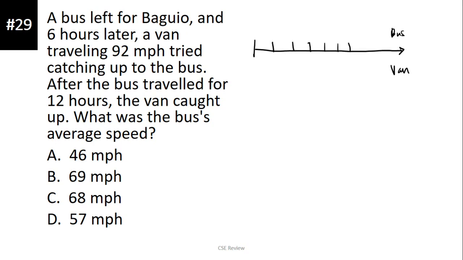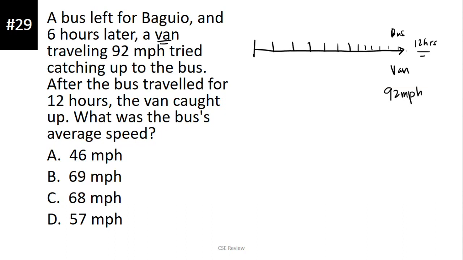Tapos, nagsimulang bumiyahe yung van. Traveling, ang van daw na-travel 92 miles per hour. Okay? Now, ang sabi, after the bus traveled for 12 hours, nakahabol yung van. So, ibig sabihin, ilang oras bumiyahe yung bus? 12. Ngayon, meron na siyang 6 dito. Meron pa siya uling 6. Kasi 12 hours bumiyahe yung bus. Ngayon, tanong, ilang oras bumiyahe yung van?